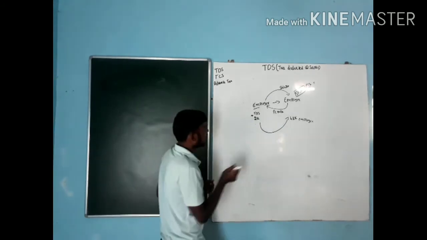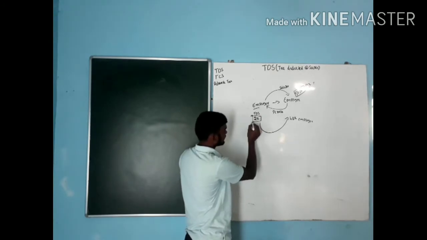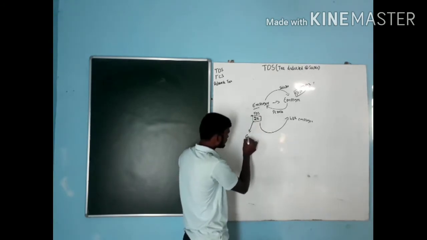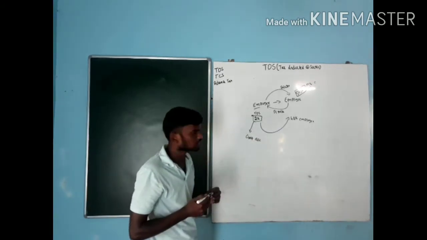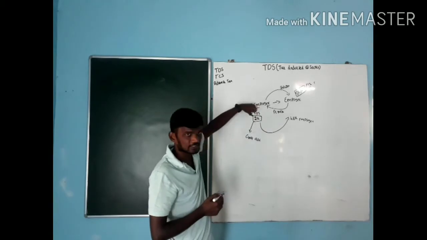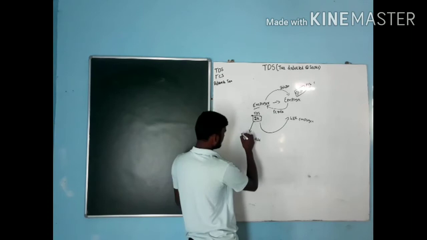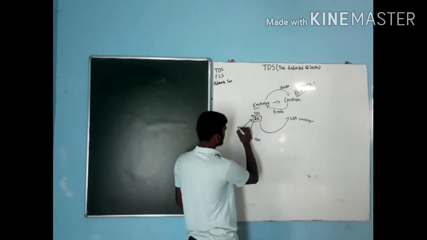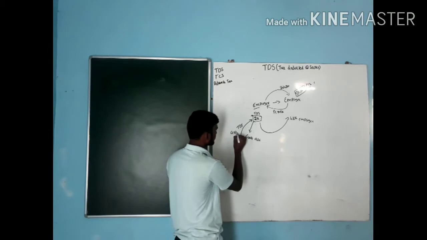Next, after deducting the 2,000 TDS from the employee, they are going to deposit this TDS amount in the government account. Every month they deposit the employee's amount as TDS to the government account. In return, the government is going to issue a certificate. It is called the TDS certificate.